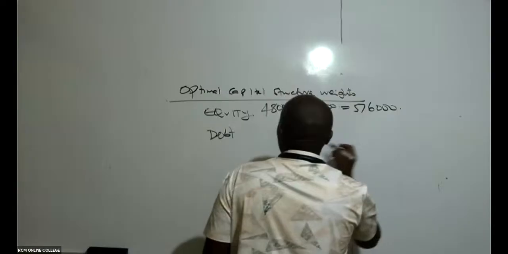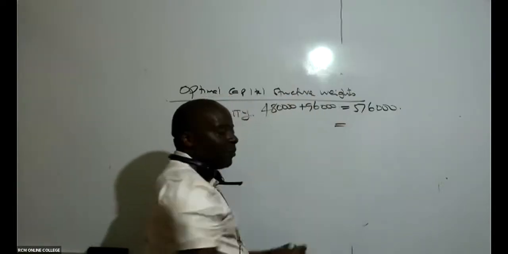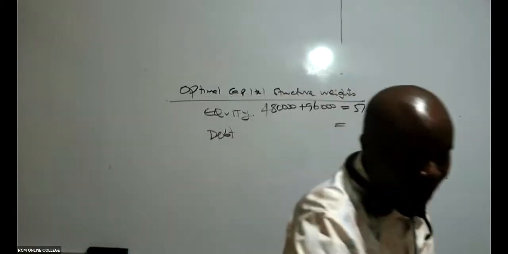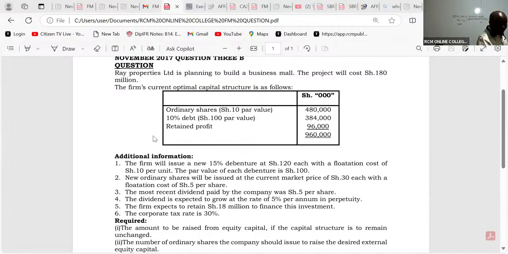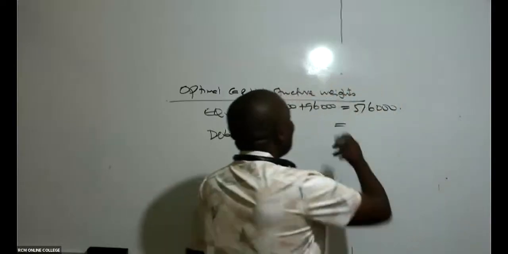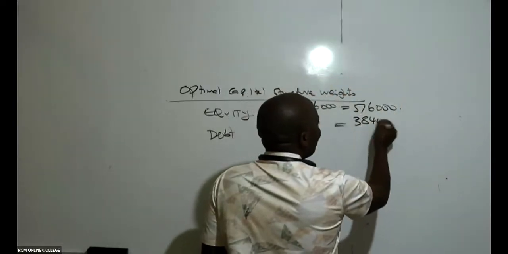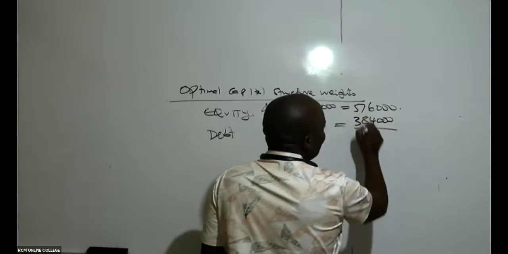And then we have our debt. Is there somebody who is able to see the debt amount? The debt amount, what do we have here? The debt amount, ladies and gentlemen, is 384,000.